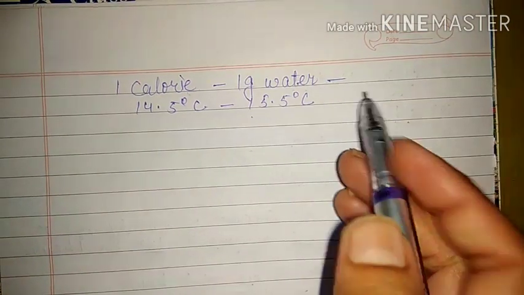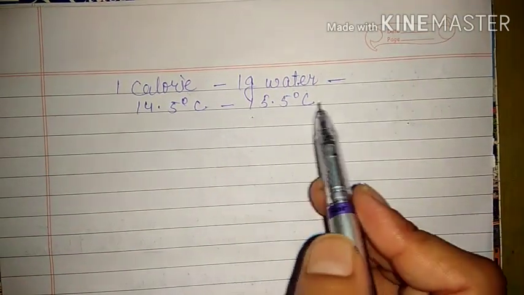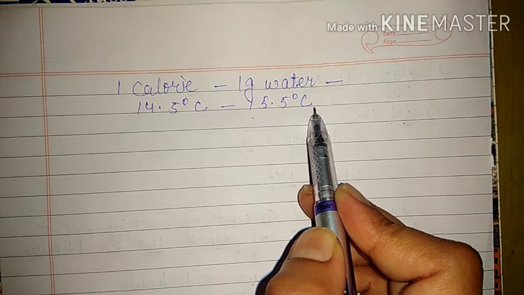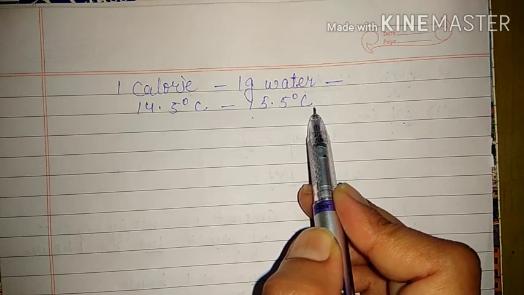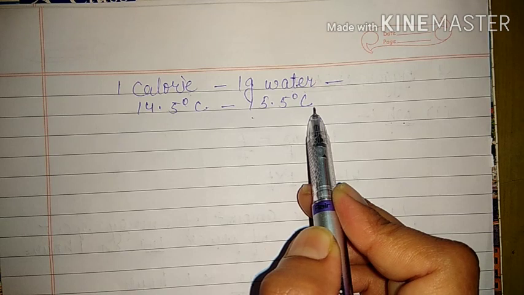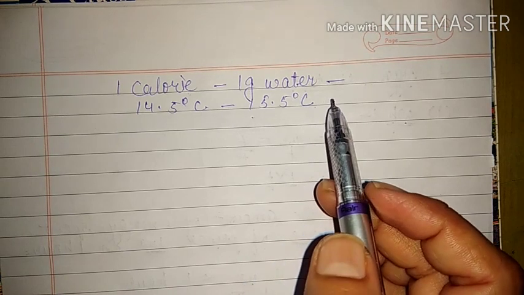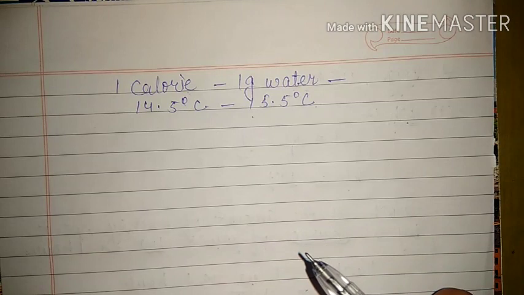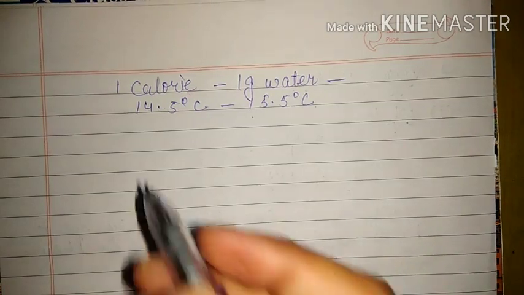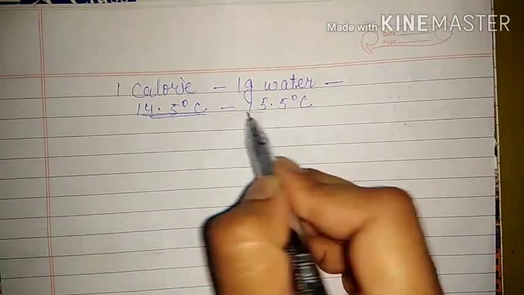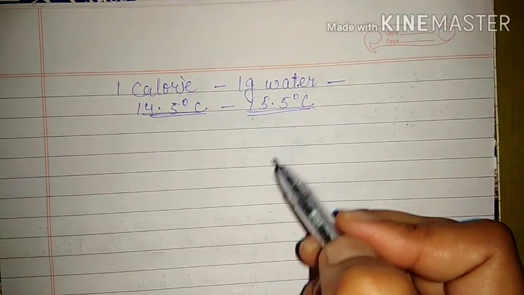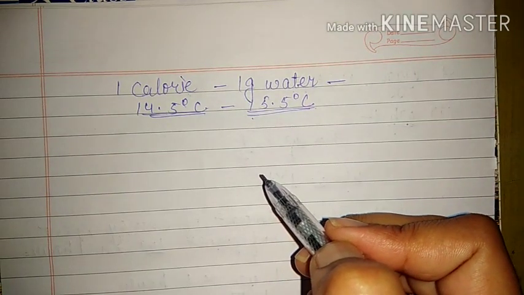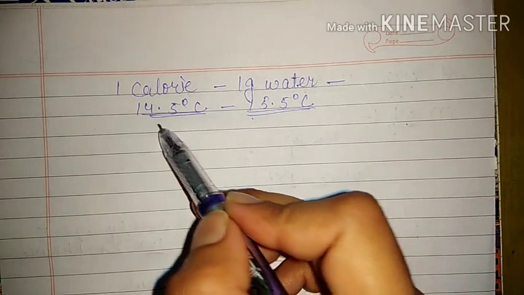We cannot write down to increase the temperature by 1 degree Celsius because between 0 to 4 degree Celsius water shows anomalous expansion. That means their expansion and compression of volume are not uniform. So we cannot take any 1 degree Celsius. So we have taken one standard value of temperature where its expansion and compression is almost uniform. So we have taken here this temperature.